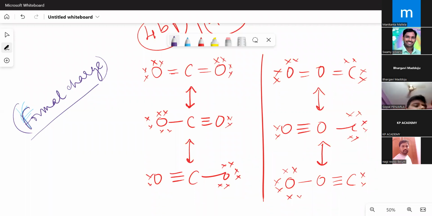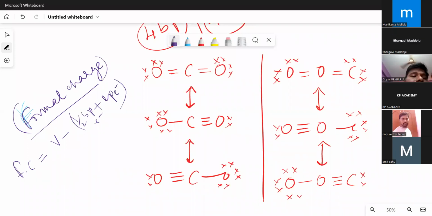And that we will know through the formal charge. How much they are benefited, how much they are at loss, that is called formal charge. Formal charge is simply how many electrons are lost or gained in chemical bond formation. Suppose formal charge is equal to valence electrons minus half of the bond pair electrons plus lone pair electrons.